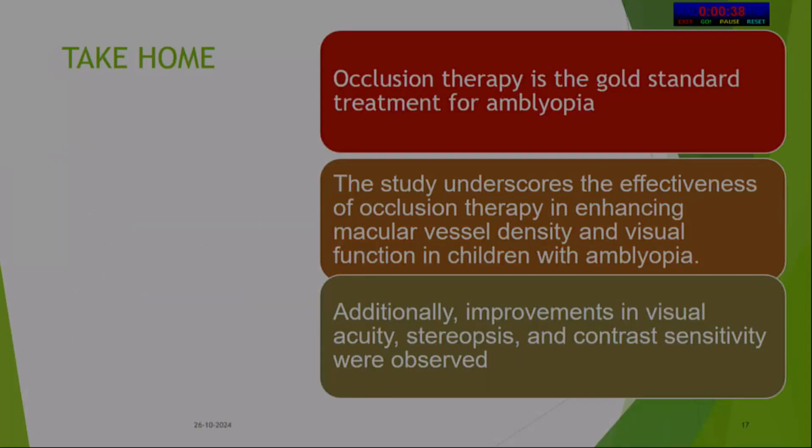Take home: occlusion therapy is the gold standard treatment for amblyopia. The study underscores the effectiveness of occlusion therapy in enhancing macular vessel density and visual function in children with amblyopia. Additionally, improvements in visual acuity, stereopsis and contrast sensitivity were observed. Thank you.